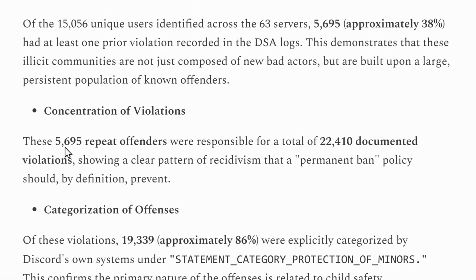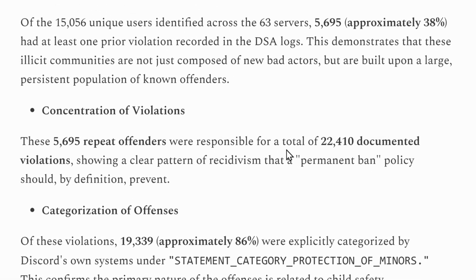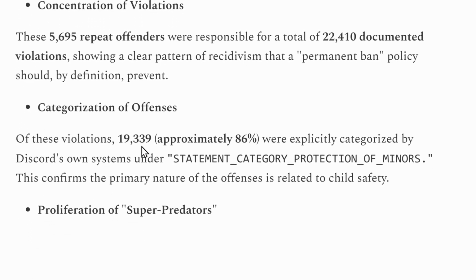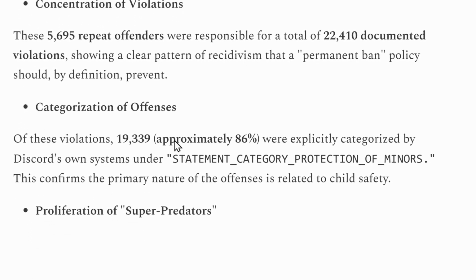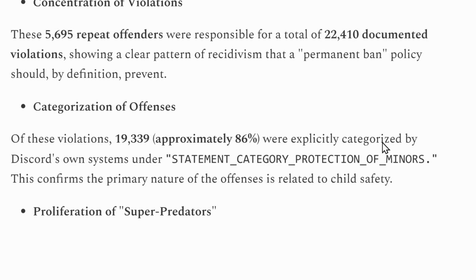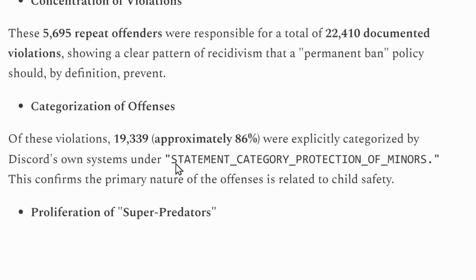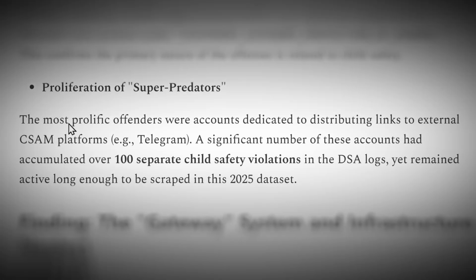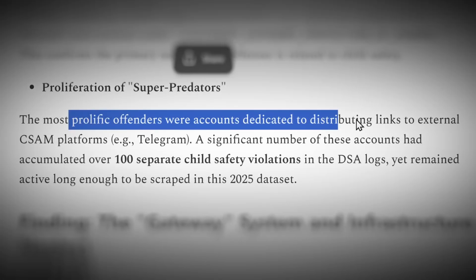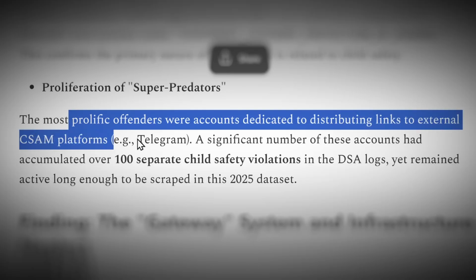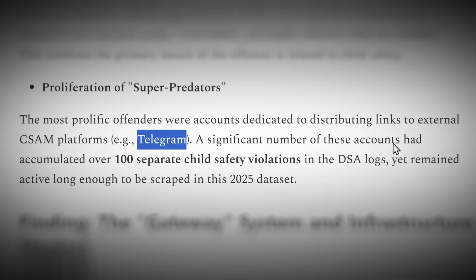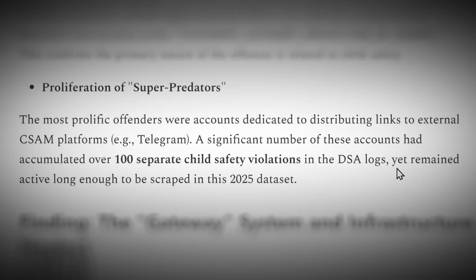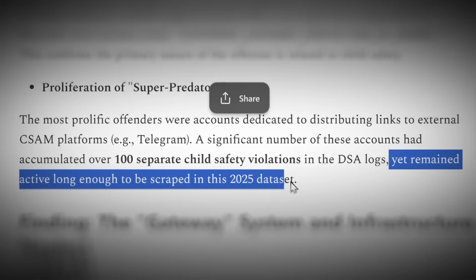Out of these 5,695 repeat offenders, it was found that they were responsible for a total of 22,000 documented violations. And out of those 22,000 violations, 19,339, or approximately 86%, were explicitly categorized by Discord's own system under statement category protection of minors. And to really drive the point home, the most prolific offenders were accounts dedicated to distributing links to external CSAM platforms like Telegram, what I've shown you, and a significant number of these accounts have accumulated over 100 separate child safety violations. Yet they remained long enough to be scraped in this 2025 data set.